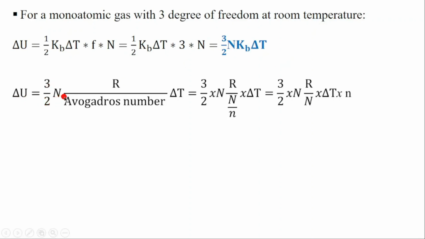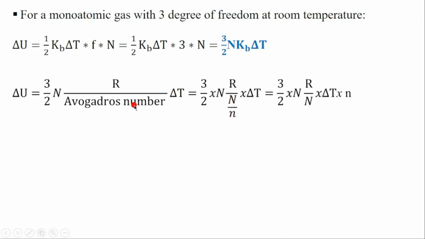Then dU will be equal to 3/2 N. We are replacing kB, the Boltzmann constant, by its value, R, the gas constant, divided by Avogadro's number. Remember, Avogadro's number is equal to the total number of molecules or atoms divided by the number of moles.